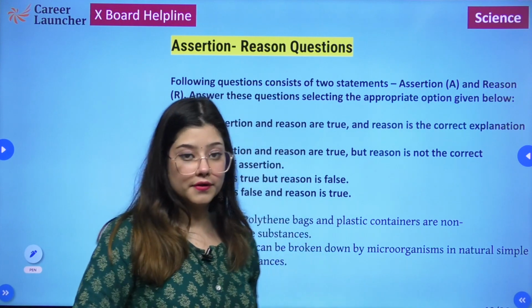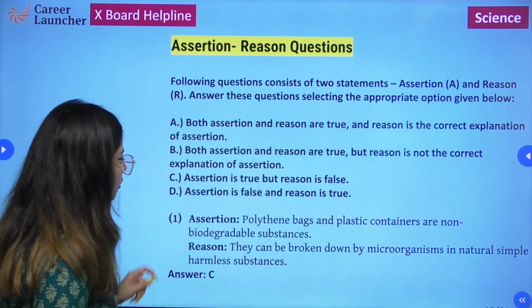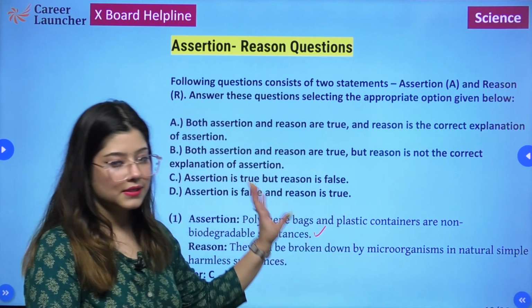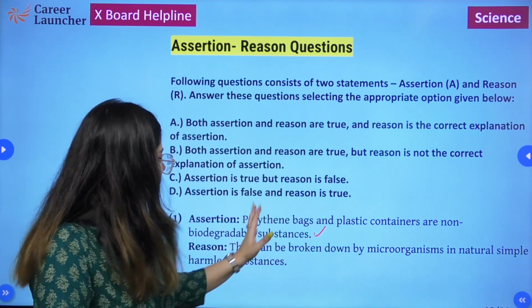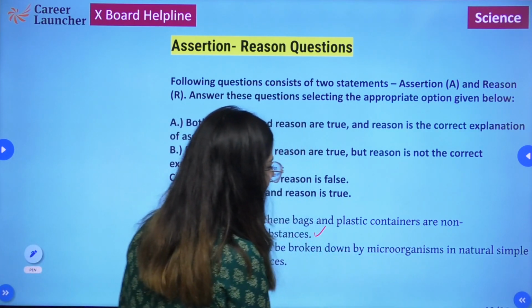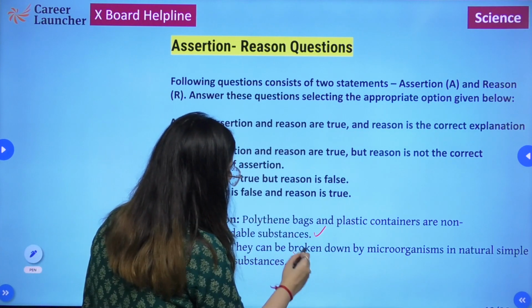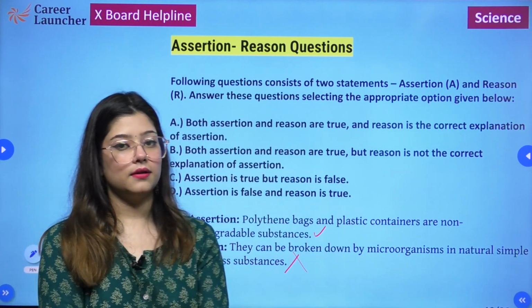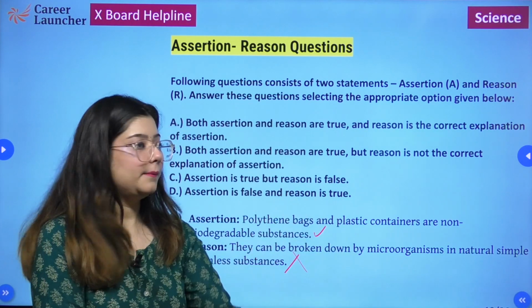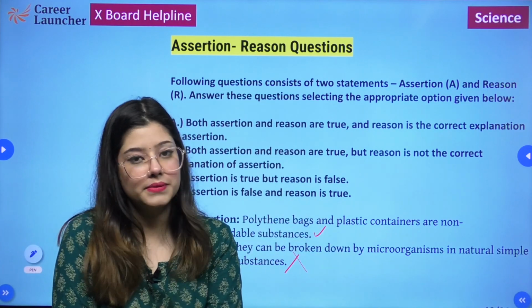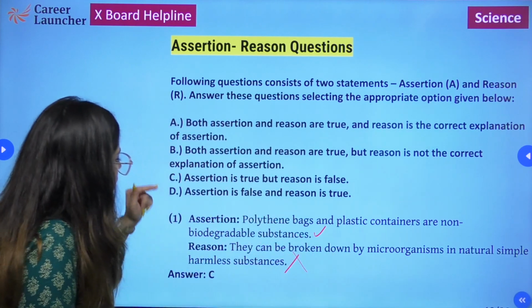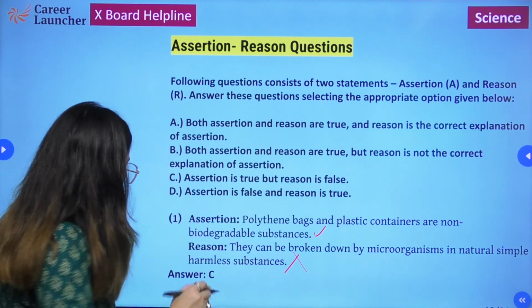Let's have a look at the first set of statements. Assertion: polythene bags and plastic containers are non-biodegradable substances. This statement is absolutely true. Reason: they can be broken down by microorganisms into natural, simple, harmless substances. This statement is false, because we have already established that they are non-biodegradable substances, which means that they cannot be broken down by microorganisms. So assertion is true but reason is false.